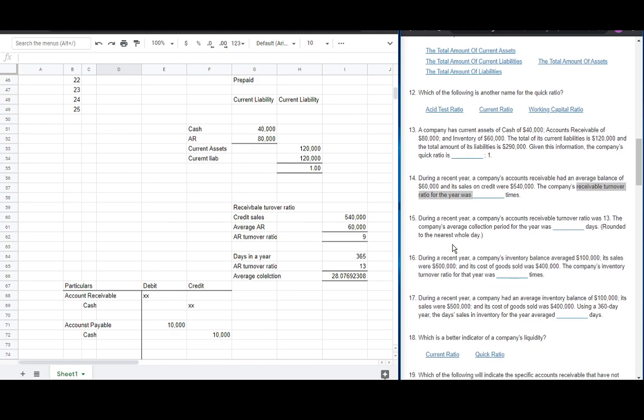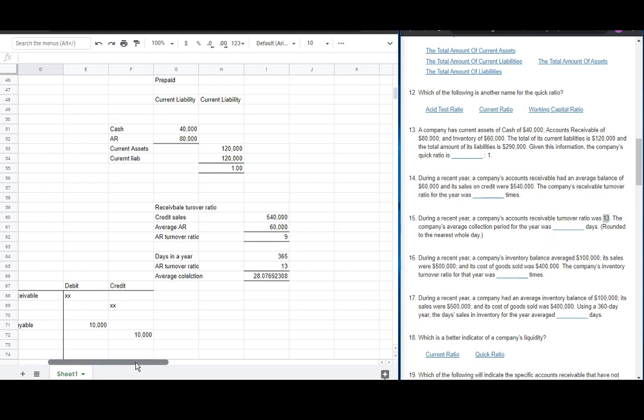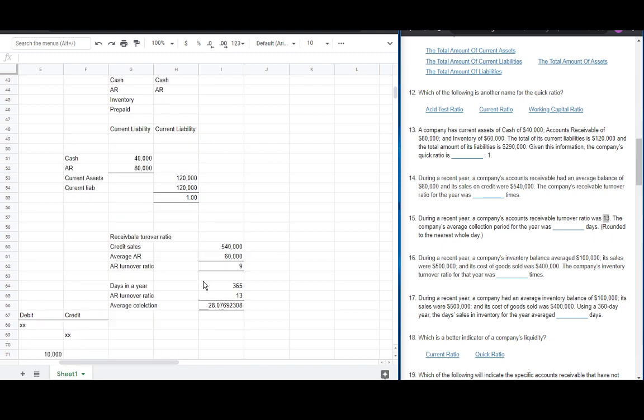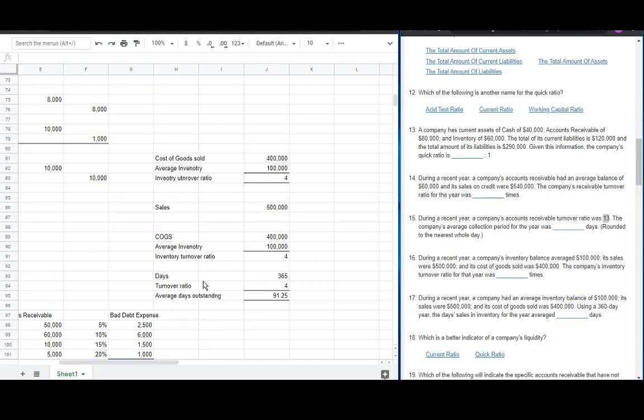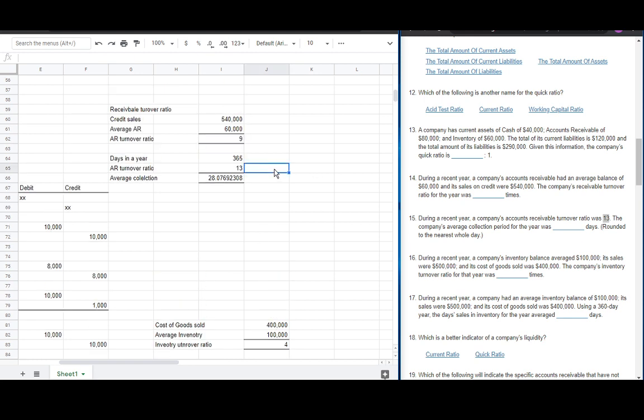And here in number 15, during the year, the company's AR was 13. So, the average amount outstanding, we divide this by 365 days. And so, dividing this into 365, we get 28 days.